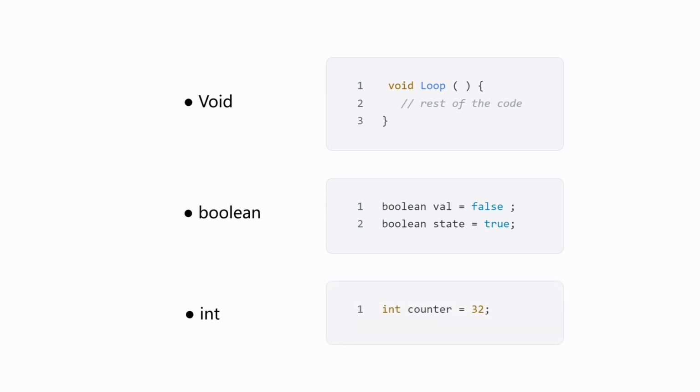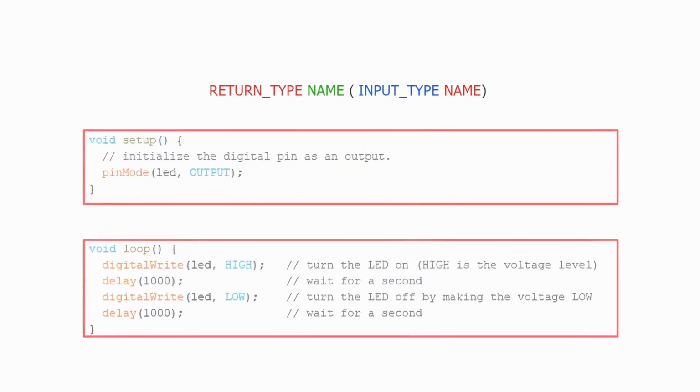Int is the primary data type for storing whole numbers and occupies 2 bytes of memory. Functions are a way to organize code for reuse in other parts of the program or by other functions. Depending on the programming language, they may also be called methods or routines. Just like the setup and loop functions, the format for defining a function is as follows. Note that functions can have anywhere from 0 to multiple input parameters.